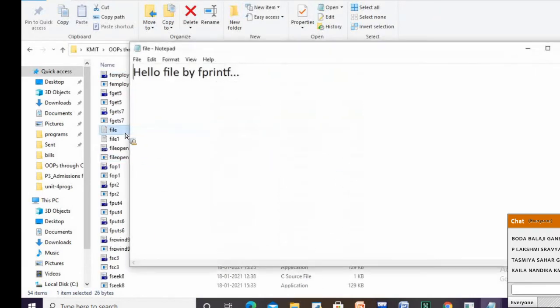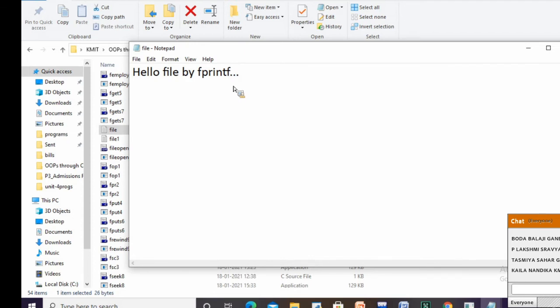File.txt. This is our file. "Hello file by fprintf." This is the content I have in the file.txt. So what is happening? We are trying to read character by character. First it is going to read H, then E, L, L, O, then space, then F, I, L, E, then space, then B, Y, then space, F, P, R, I, N, T, F, and so on.